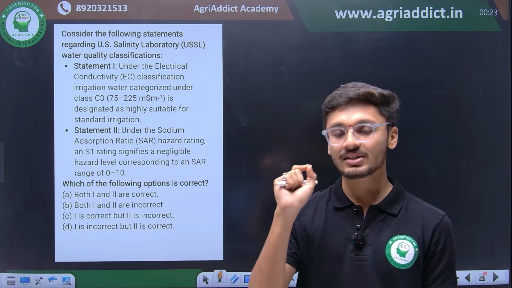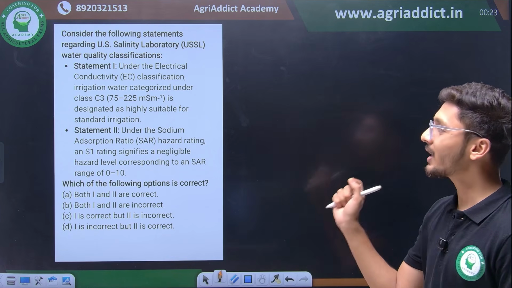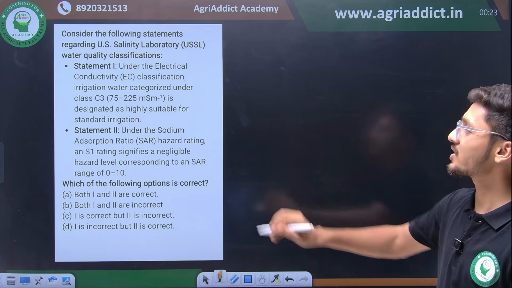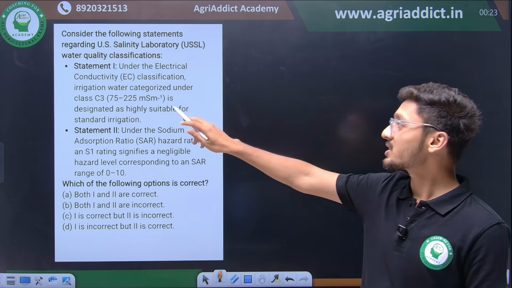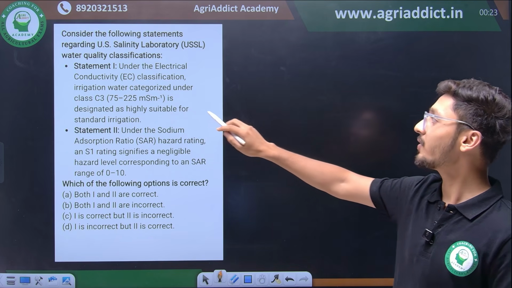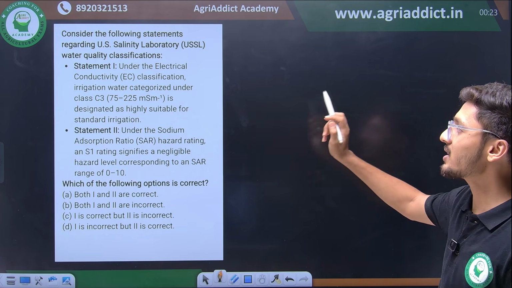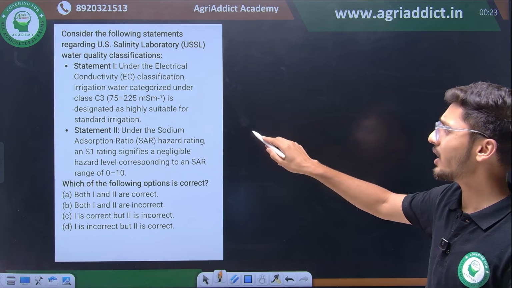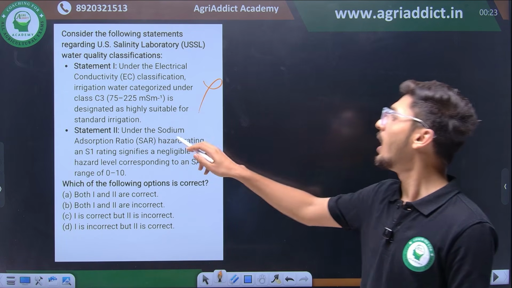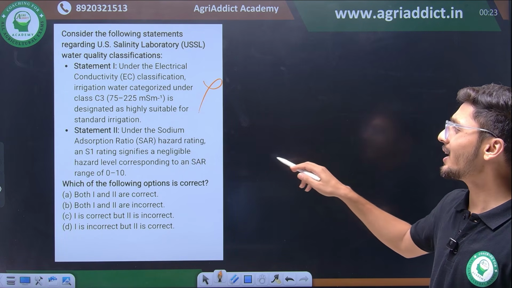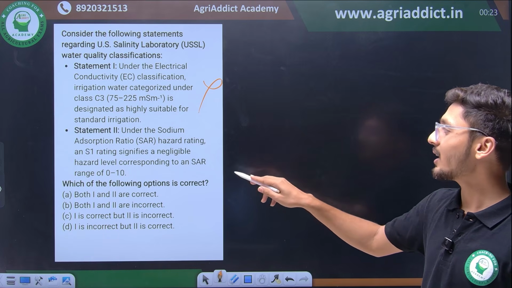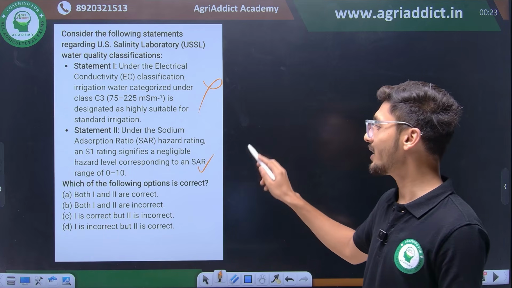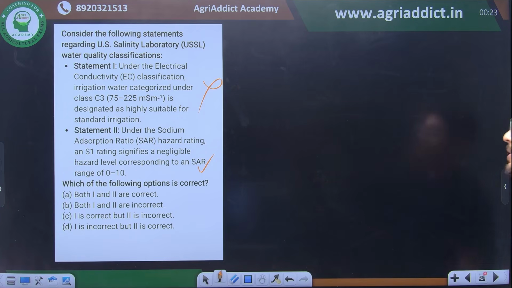So at this stage, just pause the video, try to attempt the answer and then check the correct answer for this question. Statement 1 says that the EC classification category C3, 75 to 225 millisiemens per meter, is designated as highly suitable for irrigation. Statement 1 is wrong. Under the sodium adsorption ratio, hazard rating S1 signifies negligible hazard corresponding to the SAR range of values. So the correct answer is that statement 1 is incorrect but statement 2 is correct.